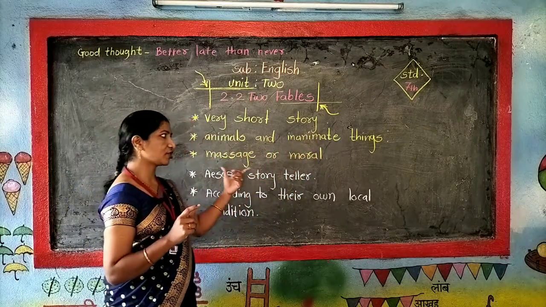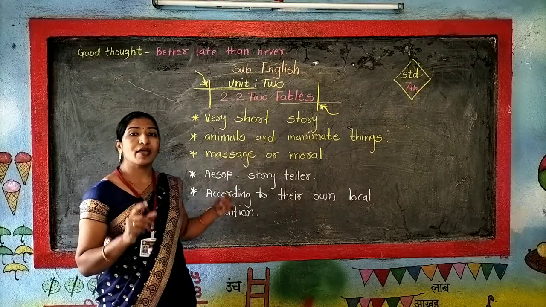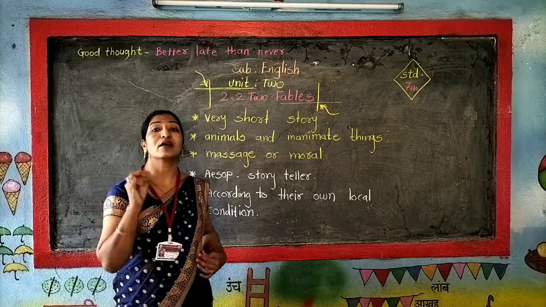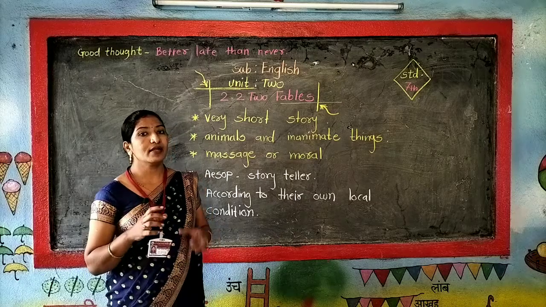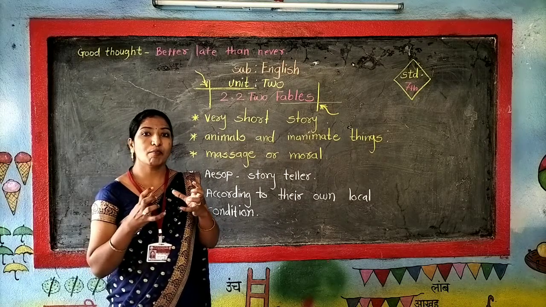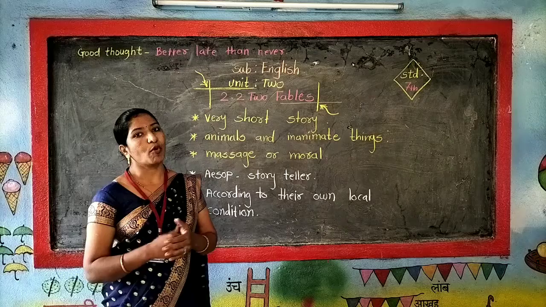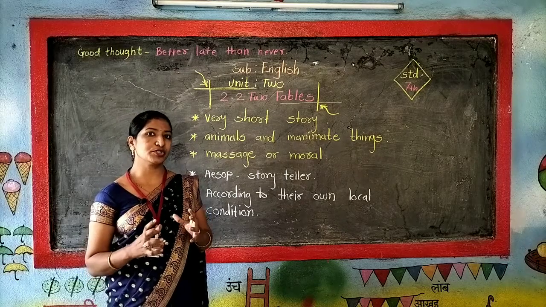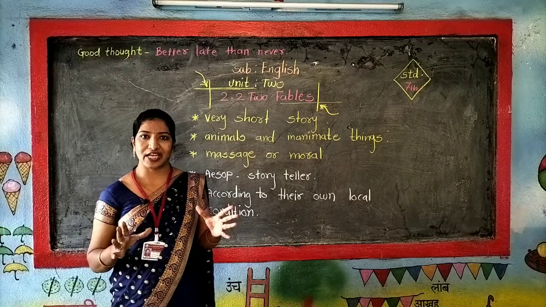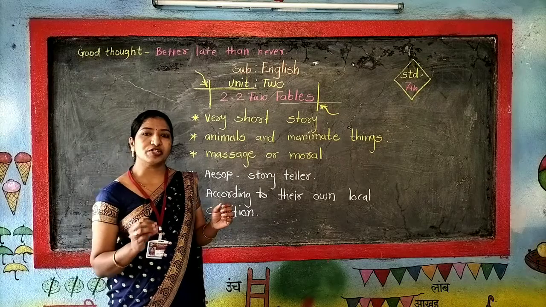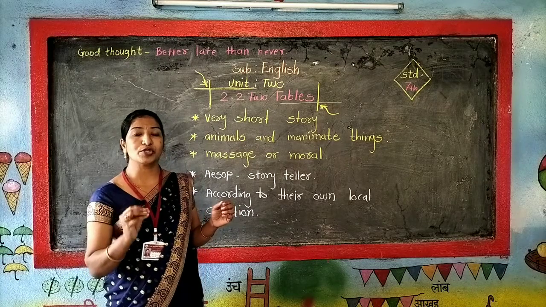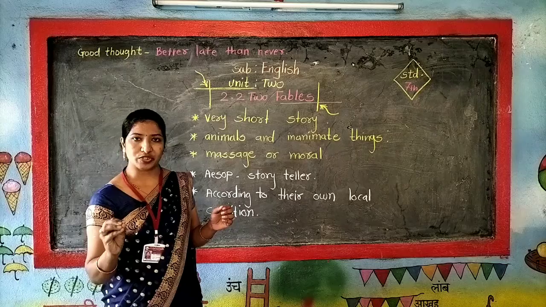Now the next feature of the fable is that a fable ends with a message. Fable gives us some moral, teaches us some moral which will help us to live in the society, which teaches us how one should live, how one should behave in the society.